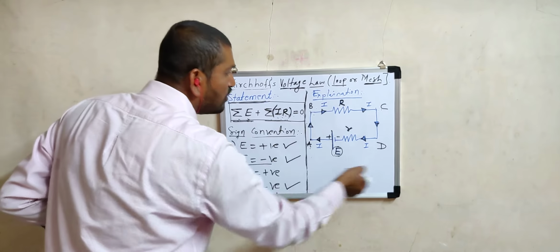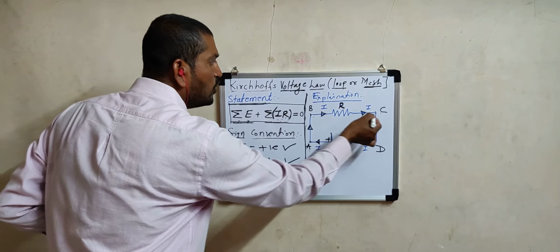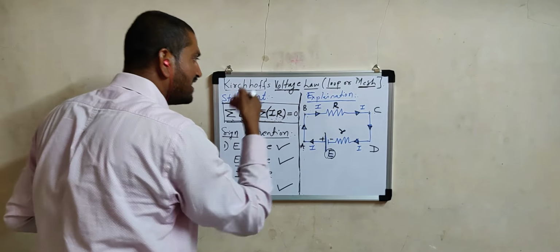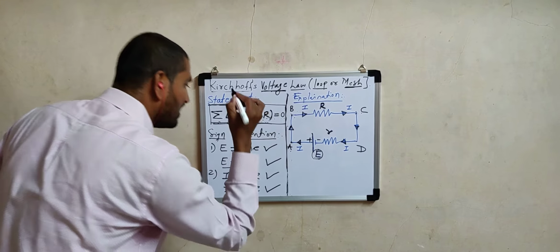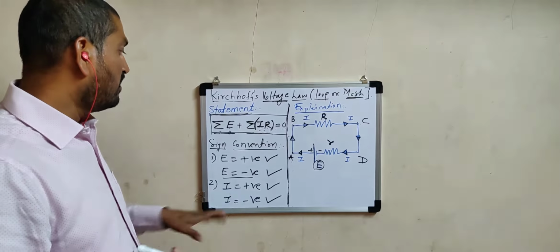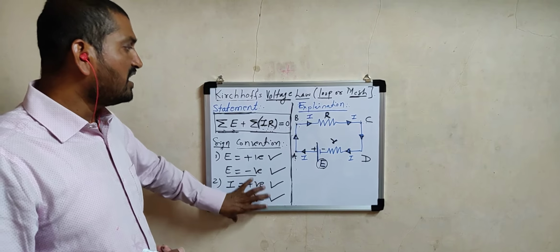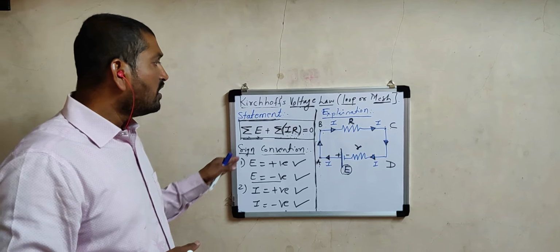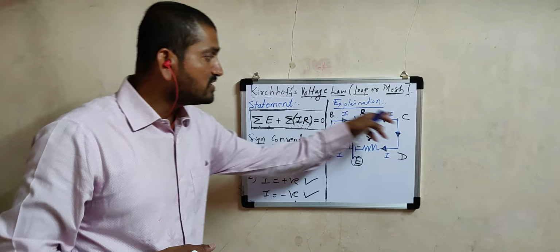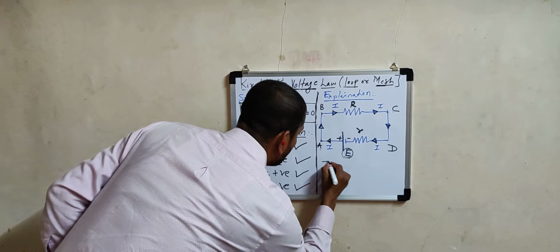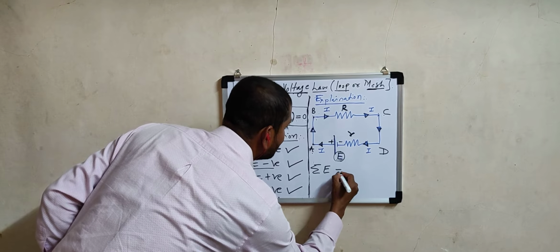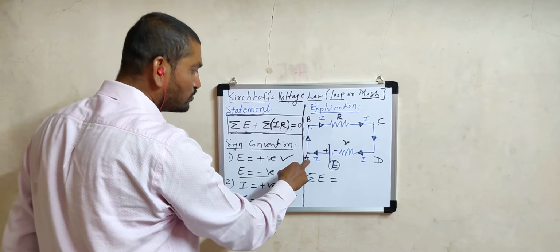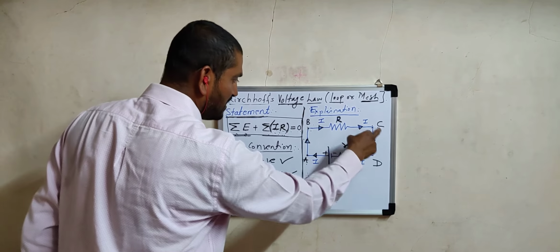For example, if we consider the loop anti-clockwise, suppose C to B, the loop direction is C to B, but current flows B to C, meaning these are opposite. So if loop direction and current direction are opposite, then that current is taken as positive. This is very, very important. So these are the two important sign conventions to be used. Now using these sign conventions, we will try to apply Kirchhoff's voltage law to this circuit. First of all, try to find sigma E. We have to first consider a closed loop. While considering a closed loop, it is not necessary to start with point A. You may start with B, C or D.